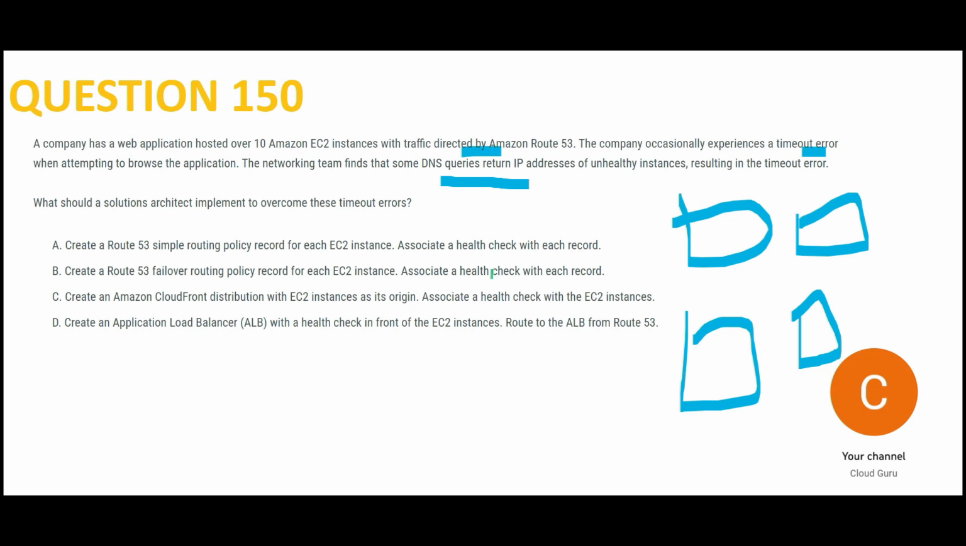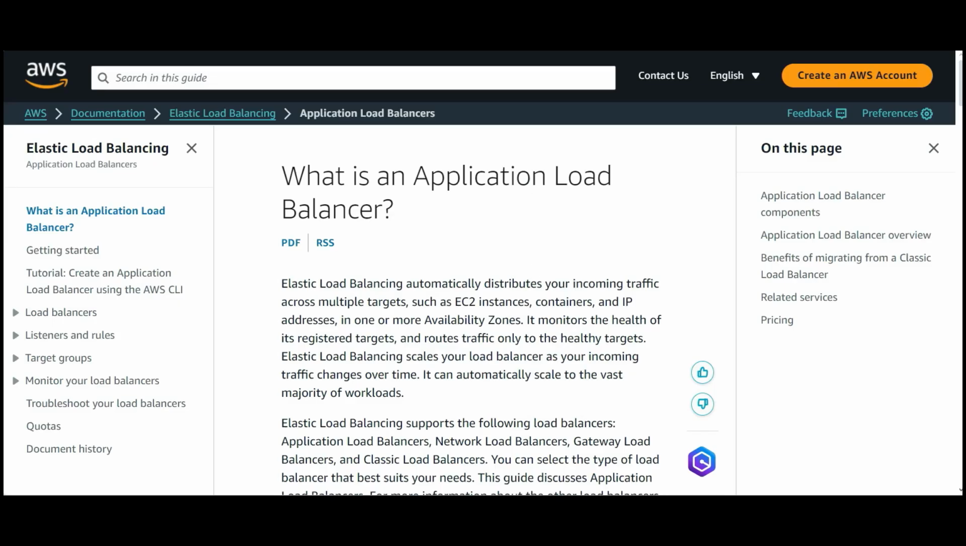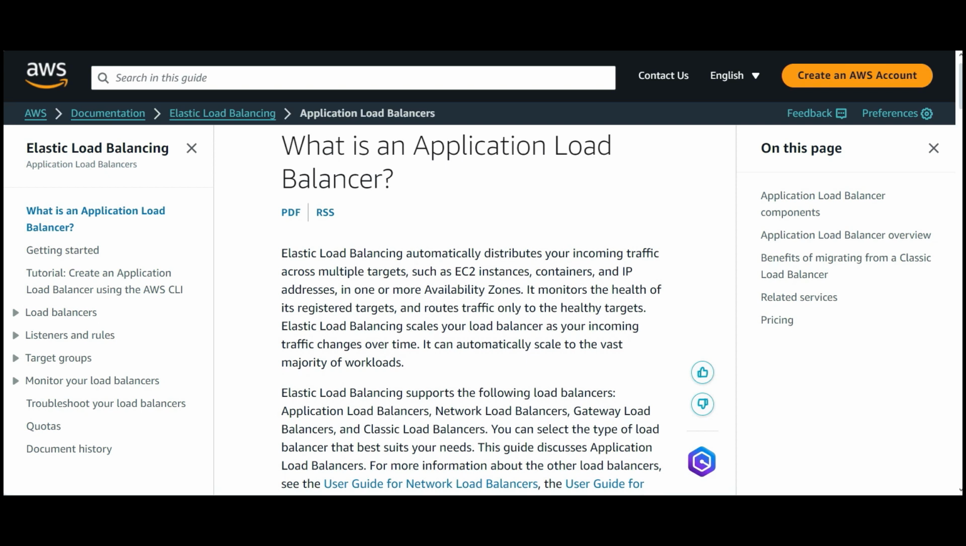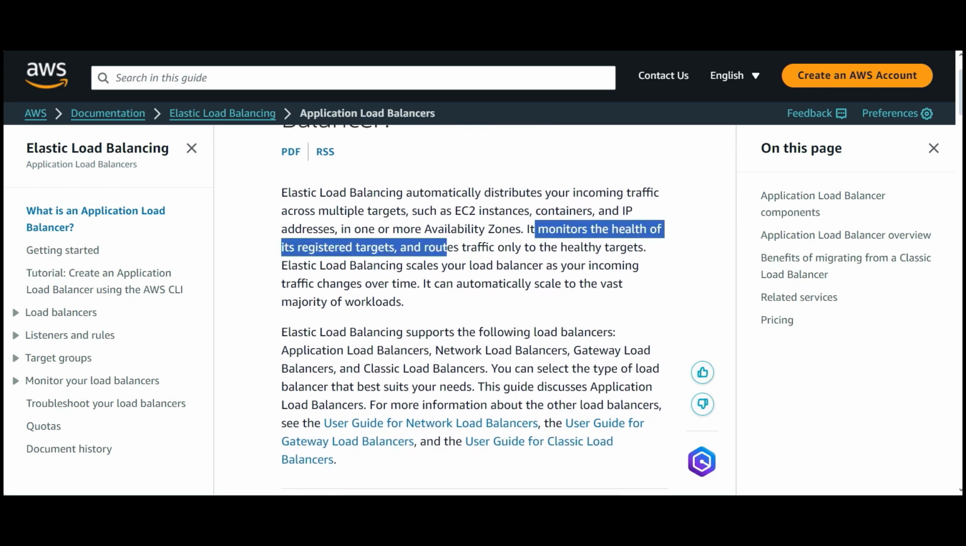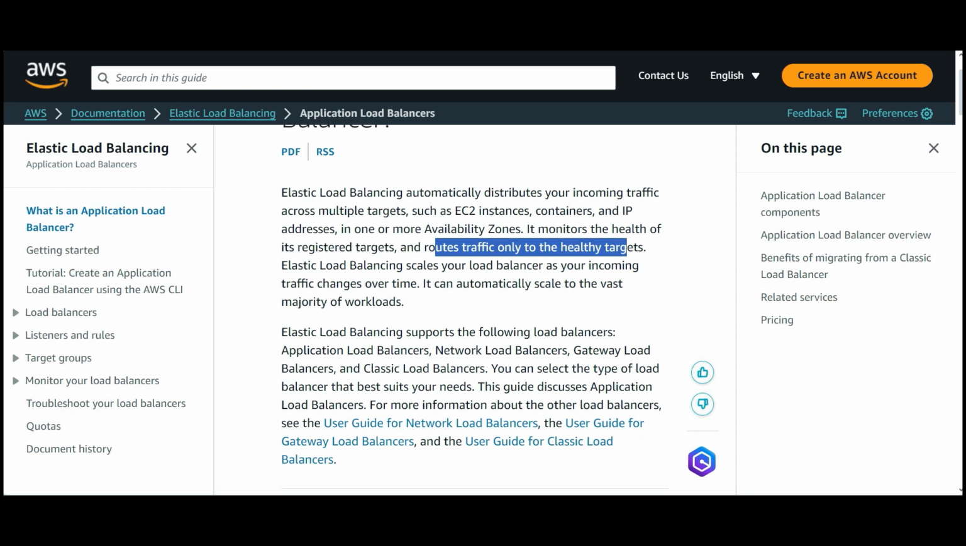So if load balancers do the health checks, then you put a load balancer in front of EC2 instances and then route to the ALB in Route 53. This is the ideal answer because load balancers are well versed with how to do the health checks. This is a service whose primary job is to monitor the health of registered targets. Targets means EC2 instances, and then it will route traffic only to healthy targets. This is absolutely required in this question because you are getting errors if Route 53 routes to unhealthy instances, because it does not check if instances are healthy or unhealthy.